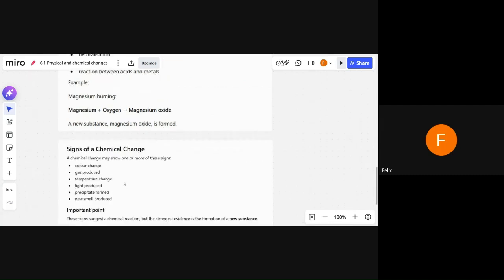Signs of chemical change. In IGCSE Cambridge Chemistry, questions based on these observable changes may ask you whether it's a physical change or a chemical change based on the observation. In a chemical change, there will be a color change. There may be a gas produced after the reaction, or after mixing two things together. There may be a temperature change. The temperature may increase or decrease, right? And light may be produced.